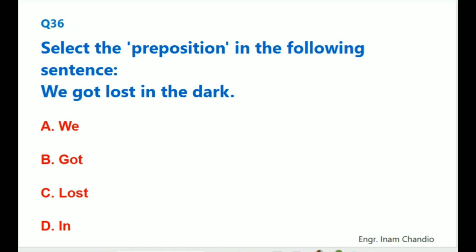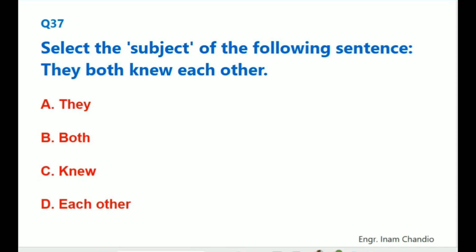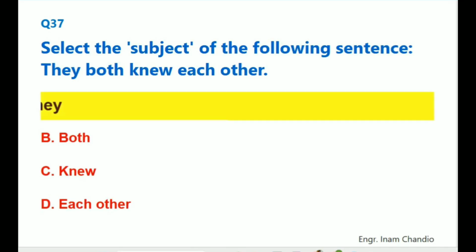Select the preposition in the following sentence. We got lost in the dark. The correct answer is D, in. Select the subject of the following sentence. They both knew each other. The correct answer is A, they.